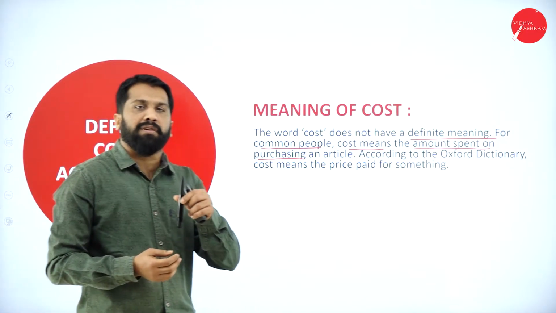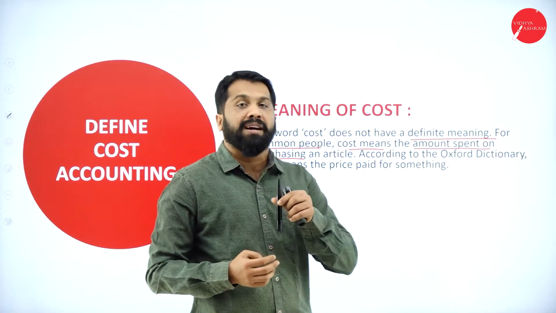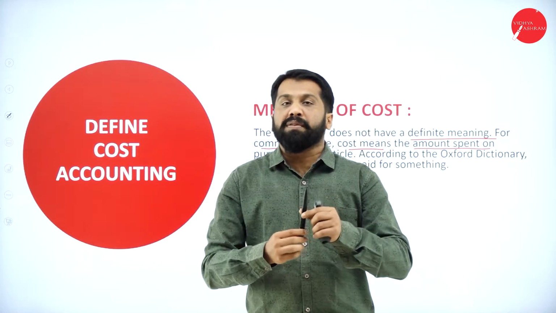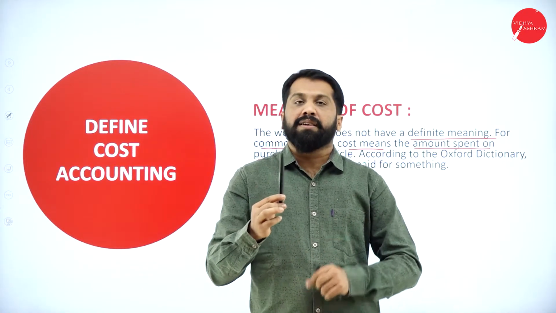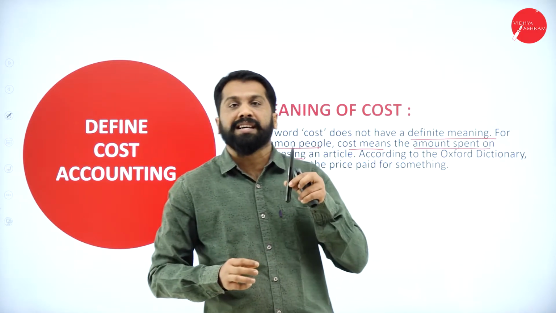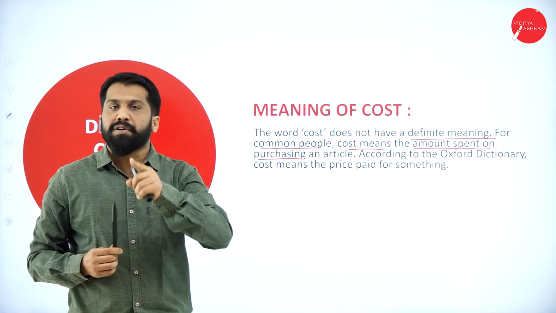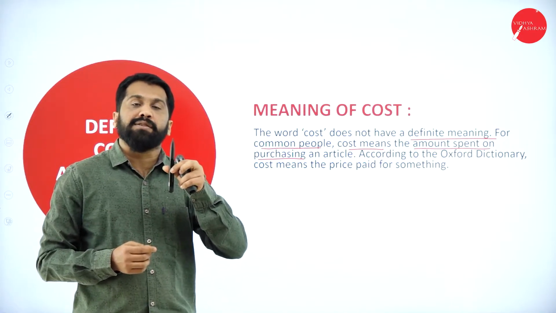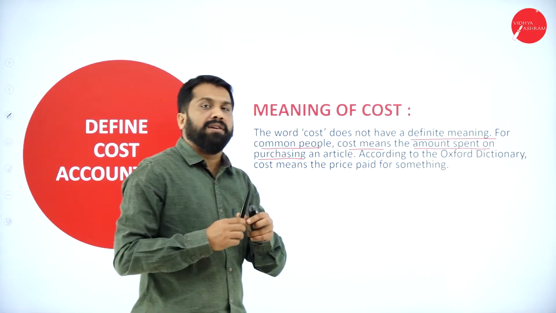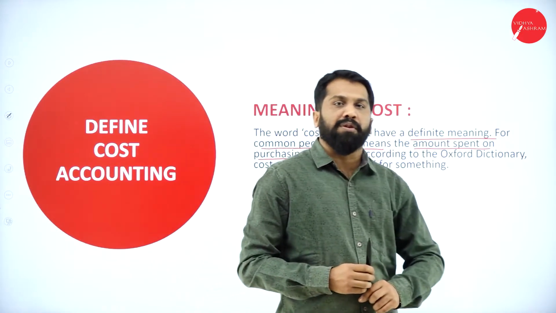He manufactured for 80. He sold for what value? 100. At what price did you buy this? 100. For you, the cost is 100. For the manufacturer, the cost is 80. But for you, what is the cost? 100. You can sell it for 120 to make 20 rupees profit.